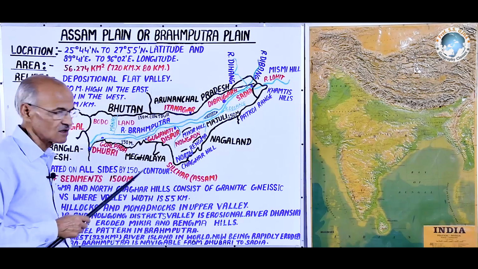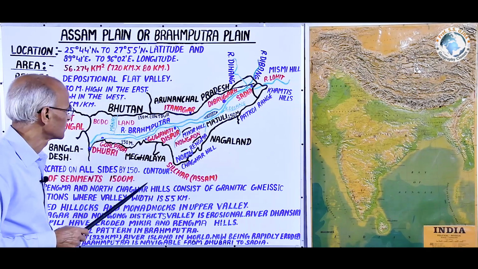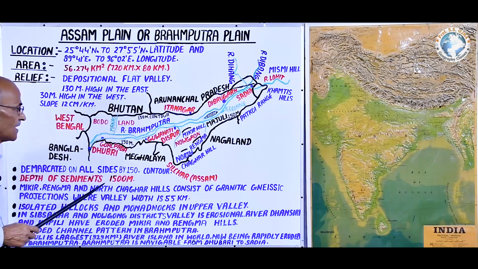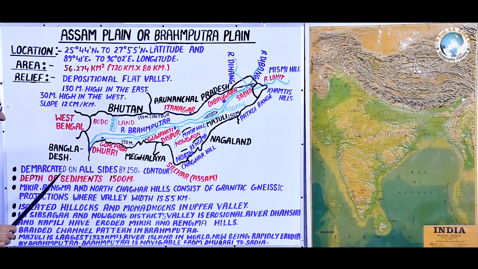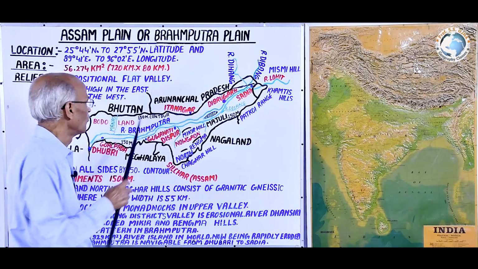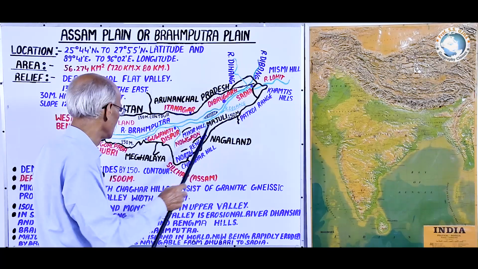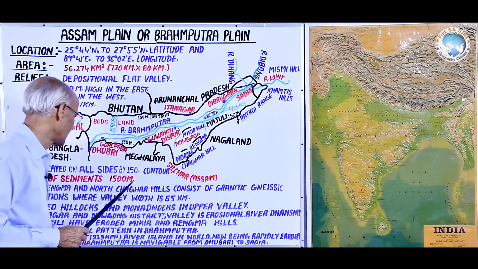Thus, the Chukha river and Chukha hydel project are very important. After drainage, let us come to know some other important points. Number one: it is demarcated on all sides by the 150 meter contour that we have explained.